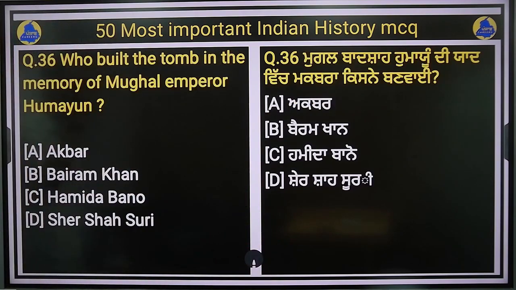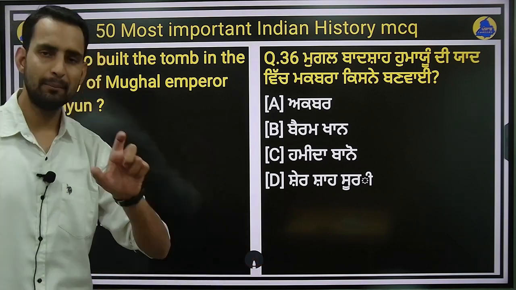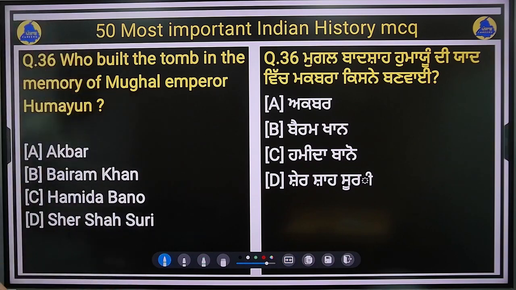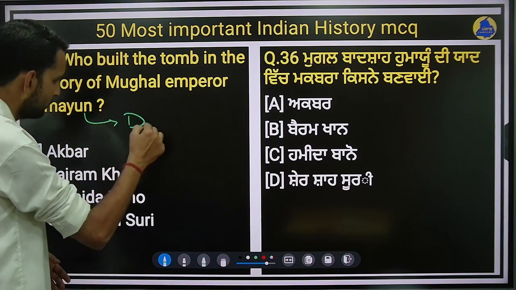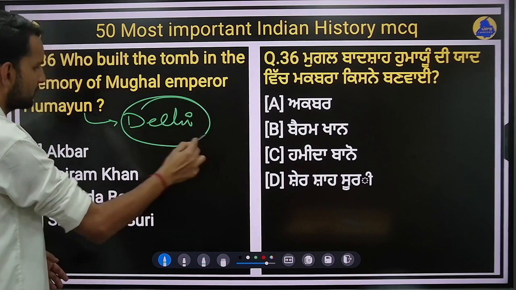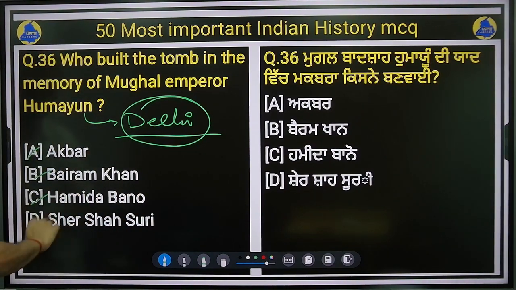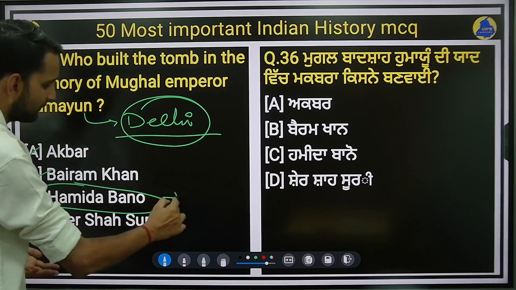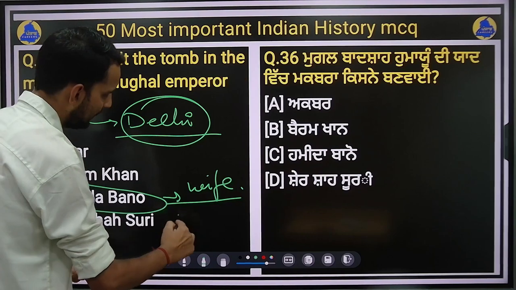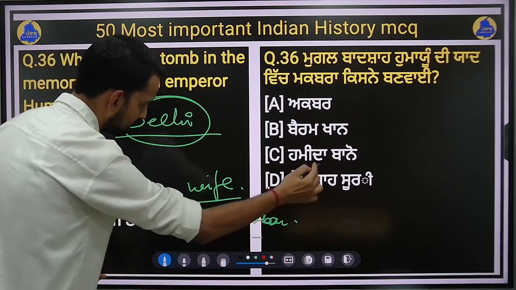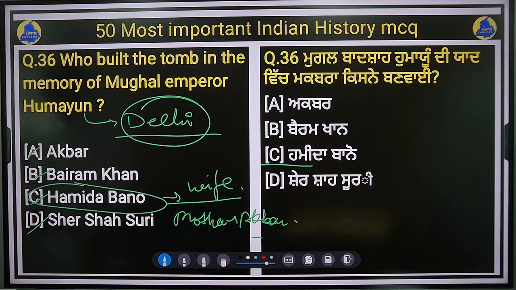Right. Next question is, who built the tomb in the memory of Mughal Emperor Humayun? The tombs of the Mughal emperors or the emperors of medieval history are very important. First of all, let me tell you where the tomb of Humayun is. The tomb of Humayun is situated in Delhi. So who built this tomb? Akbar, Bairam Khan, Hamida Bano, and Sheikh Asuri. The right answer for this question will be Hamida Bano. She is the wife of Humayun and mother of Akbar. Hamida Bano, Option C, will be the right answer.